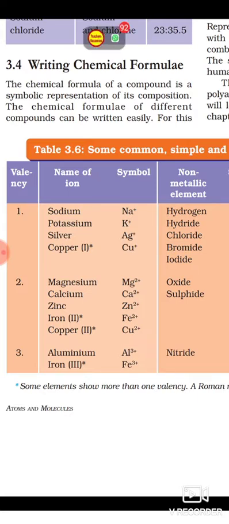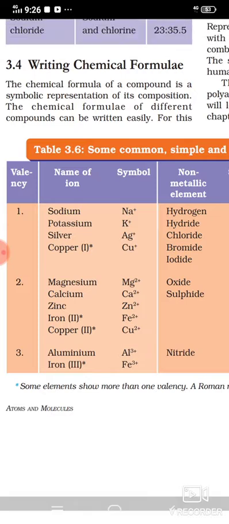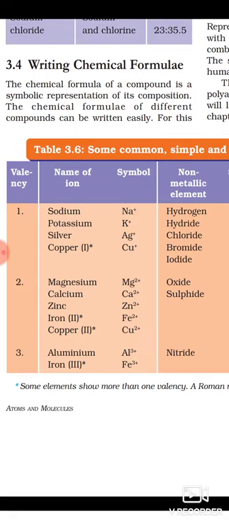Now calcium, Ca 2 plus, its valency is 2, its oxidation number is 2 plus, which means it can accept 2 electrons. Zinc, Zn 2 plus, its valency is 2, it can accept 2 electrons, and its oxidation number is 2 plus. Iron 2 plus. Copper 2 plus.